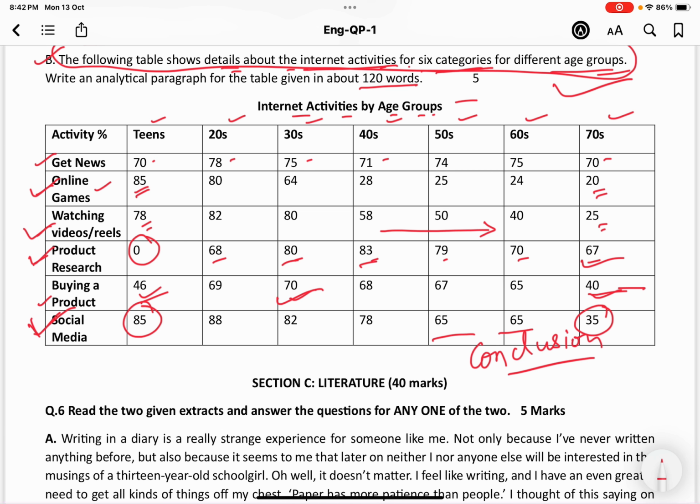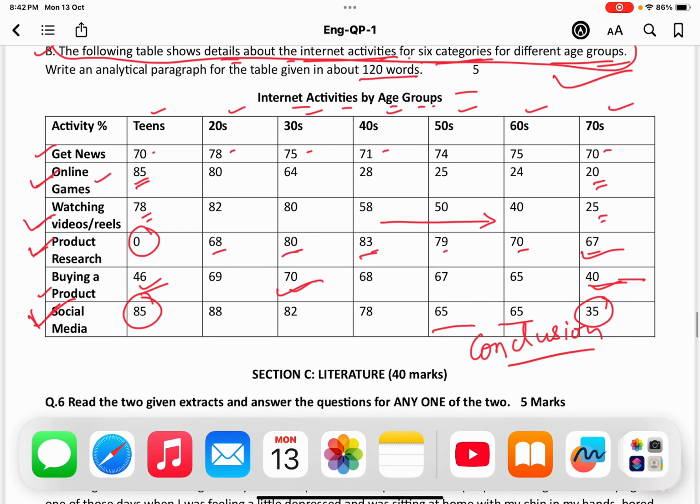On the basis of this table we have to derive a conclusion as well: that younger people use the internet more for social media, games and entertainment purposes, and elderly people use the internet for research and for improvement of their personality development.